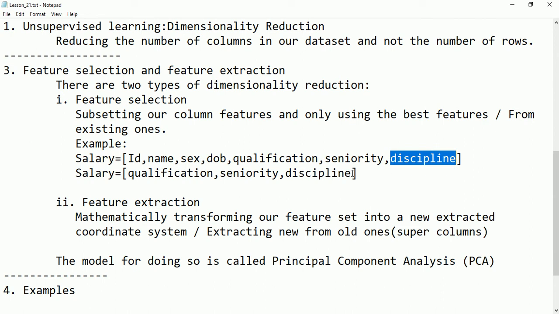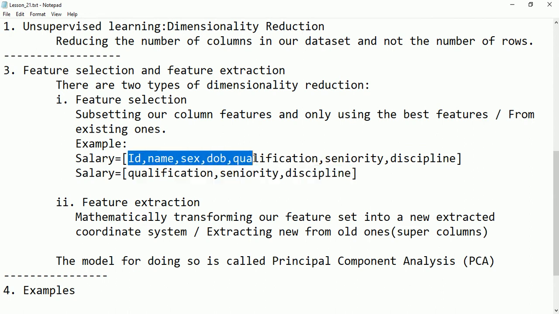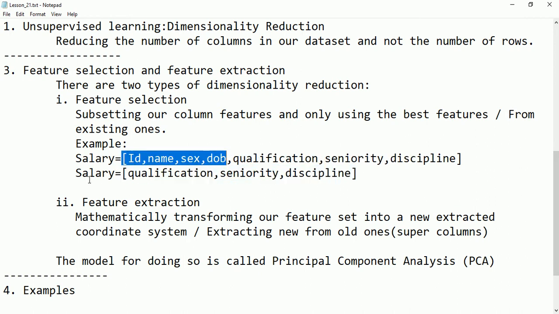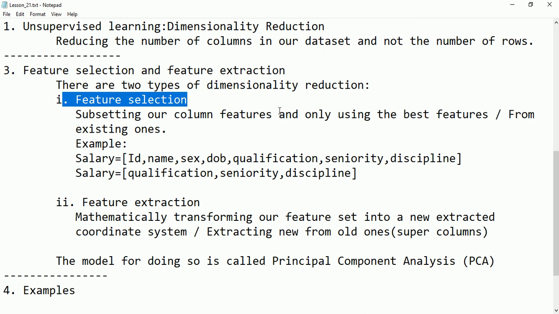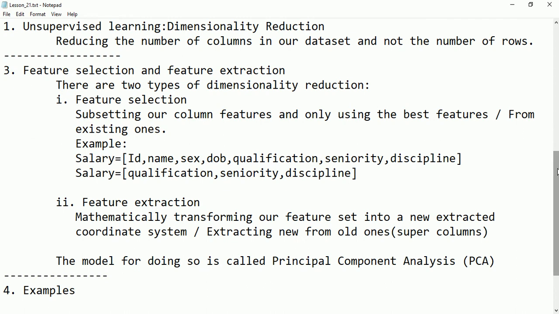These three features we are taking from the first list, so this becomes a subset of the first list. This type of reduction is called feature selection. So we are taking a subset from the existing ones. I hope you understood this.